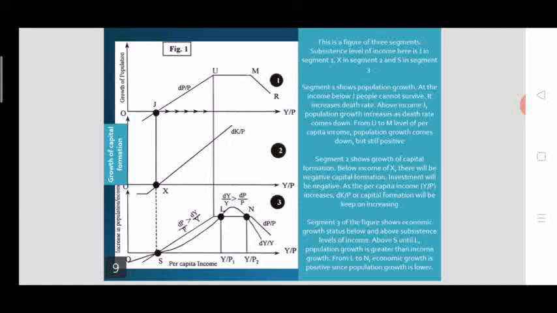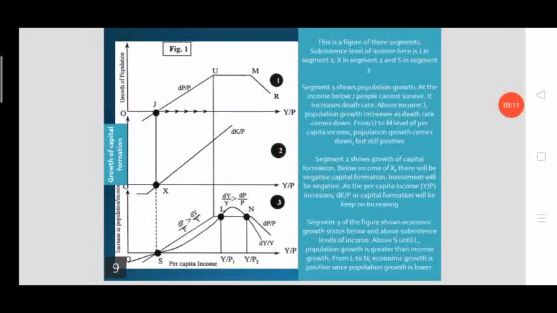In that stage income growth rate is greater than the population growth rate. This is called positive growth rate, and there is in fact a possibility for population growth to be higher than the income growth rate, and here the government needs to take measures for bringing things under control.